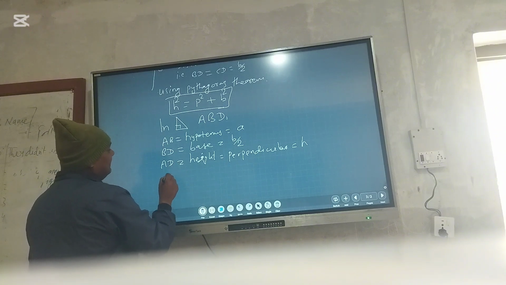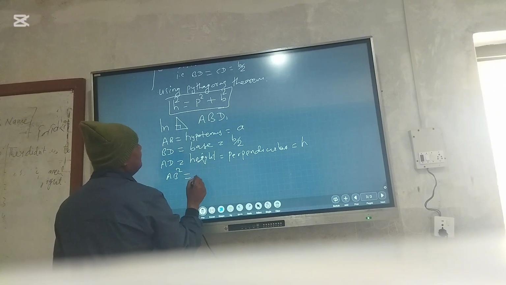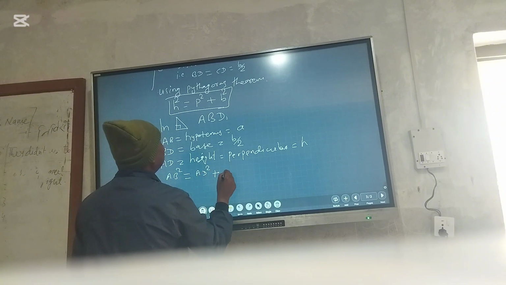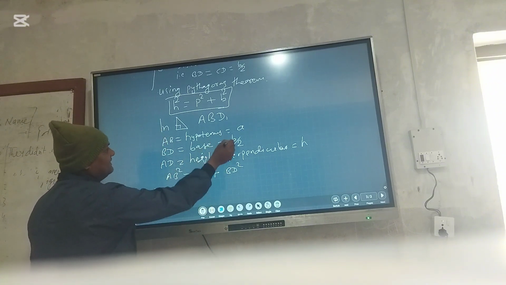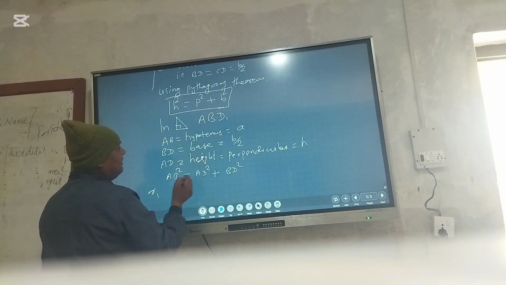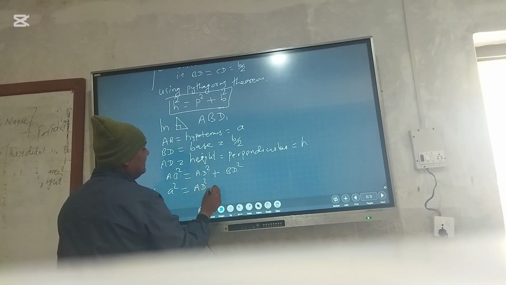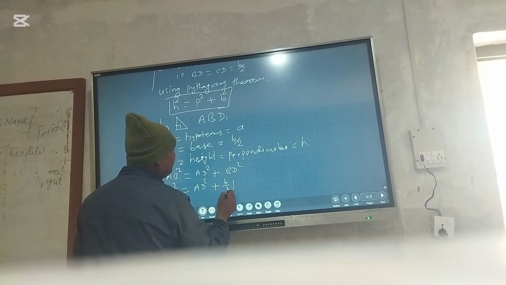AB square is equal to AD square plus BD square. So A square is equal to AD square, which is not given, plus BD, that is B by 2 whole square.